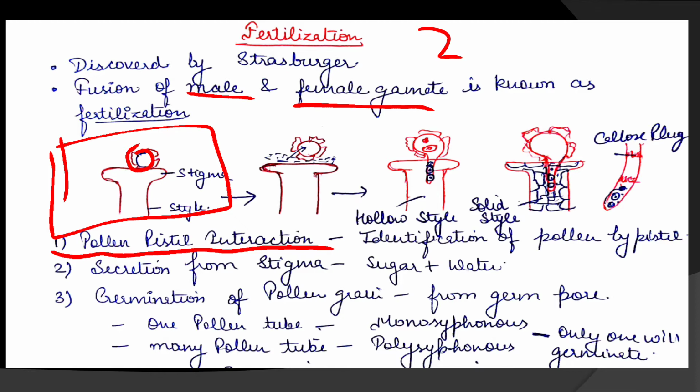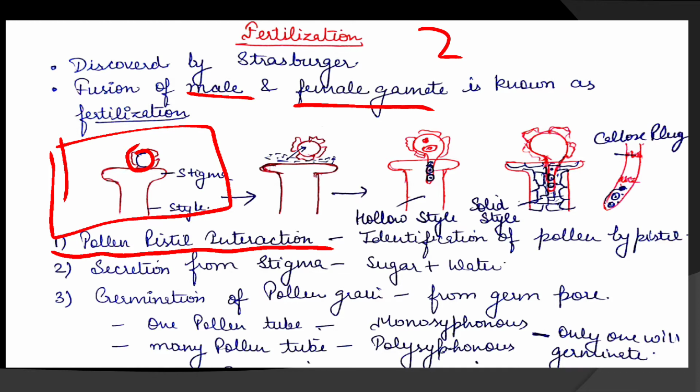Suppose the flower is a mango, so a mango pistil is there, and if papaya pollen grains are deposited on the mango pistil, what will happen? Will the pollen germinate? No, because that is of a different species. So this happens in pollen pistil interaction. Compatibility is identified, and only if it is compatible does the pollen germinate.